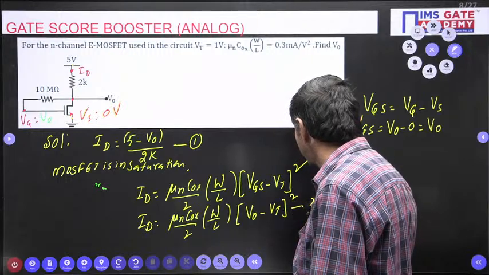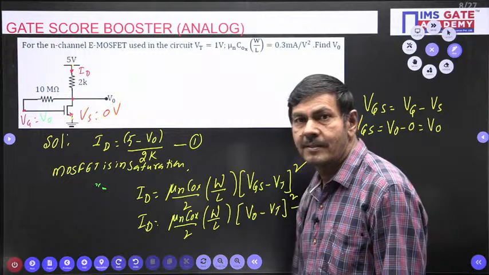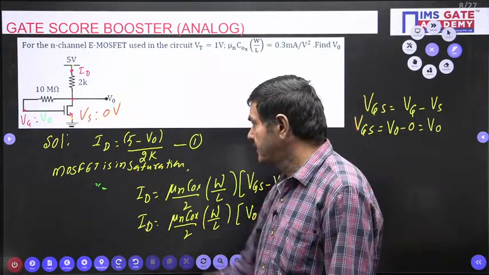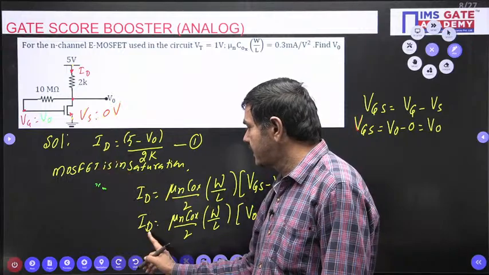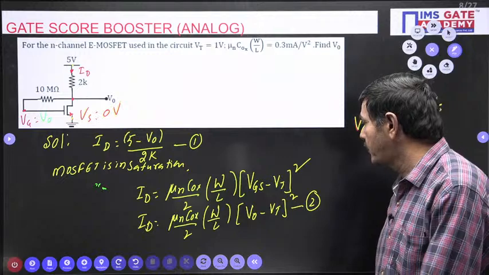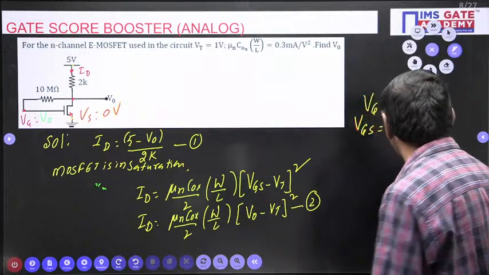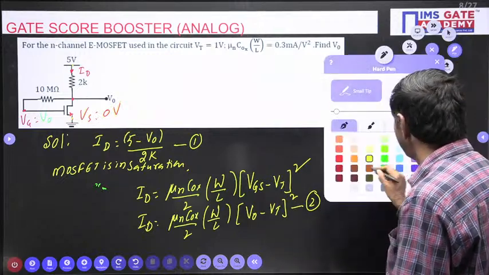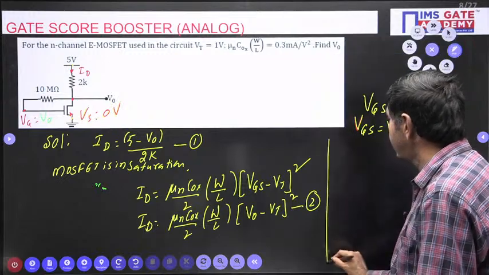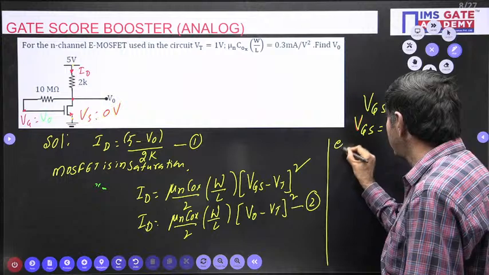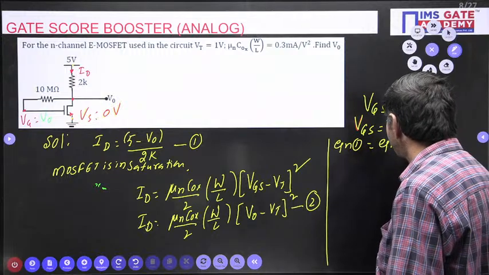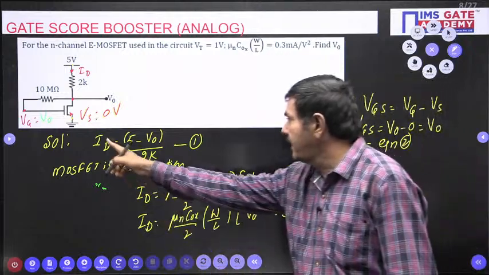This I want to take as equation number 2. Equation 1 and equation 2 are the same: this is ID, this is also ID only. I can equate both, and then I can find the V naught value directly. Equation 1 equals equation 2.